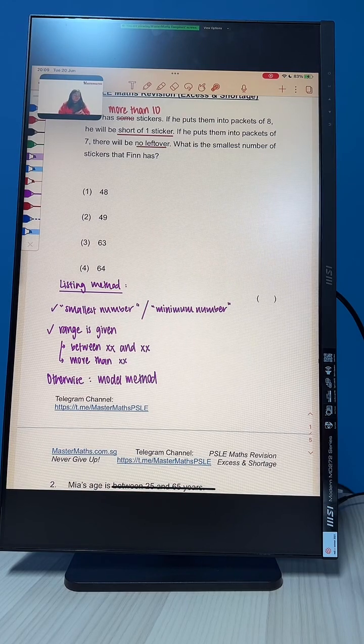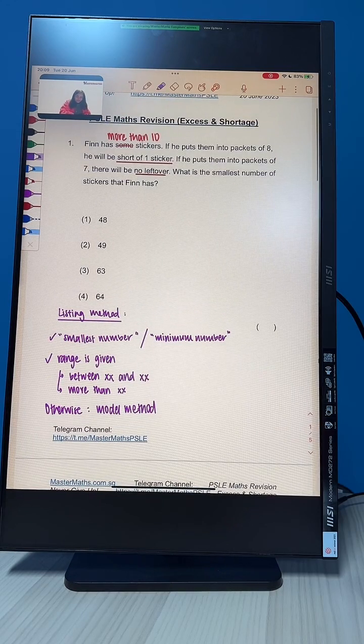So far so good. Those of you who have this worksheet, please take it down. You can also screenshot this screen right now so that you can take it down at your own time later on. Since this question has the keyword smallest number, and it also has given us a range, more than 10, it signals us to use the listing method. We will not use the model method, we will use the listing method instead.